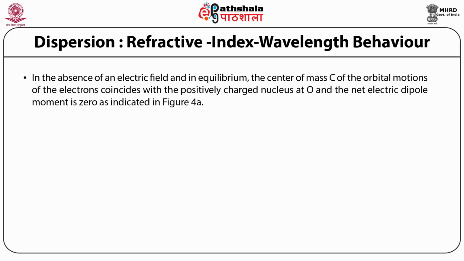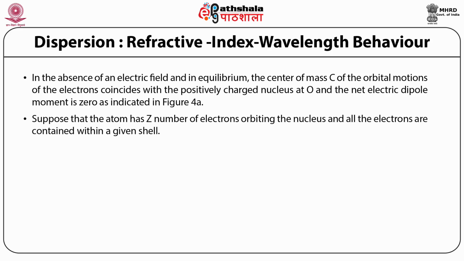In the absence of an electric field and in equilibrium, the center of mass C of the orbital motions of the electrons coincides with the positively charged nucleus at O, and the net electric dipole moment is 0, as indicated in figure 4a. Suppose that the atom has Z number of electrons orbiting the nucleus and all the electrons are contained within a given cell.